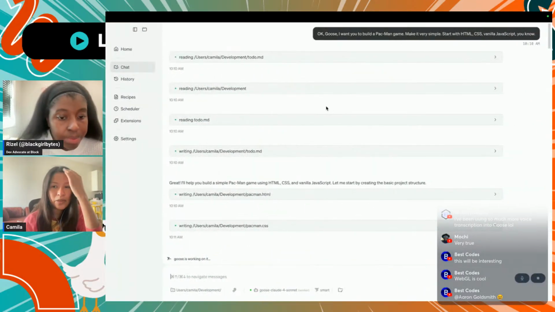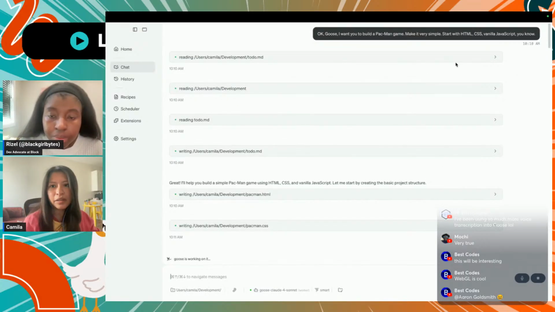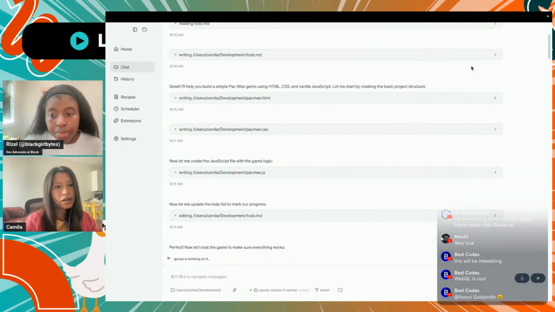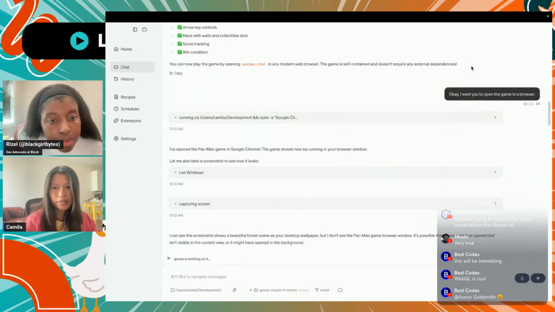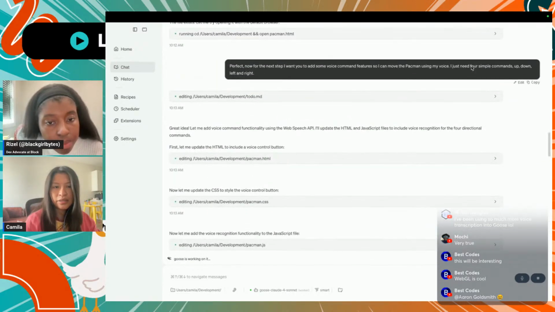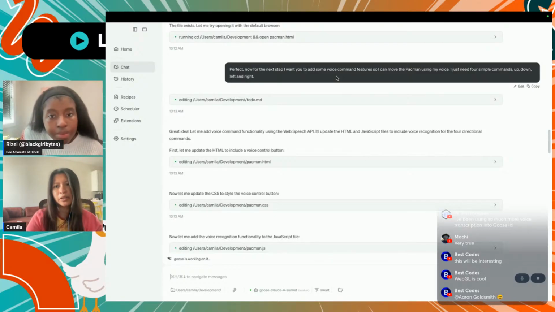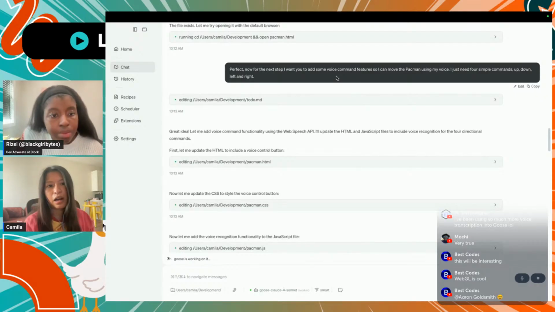The process was a little bit different. I just started prompting Goose to write a simple Pac-Man game with vanilla JavaScript, HTML, and CSS. It did what it had to do, and then I asked Goose to add, for the next step, the voice command for moving the Pac-Man, and make it just four simple commands: up, down, left, and right.